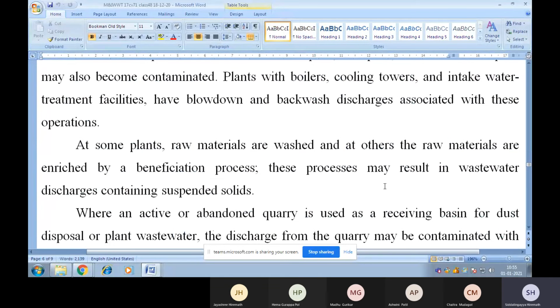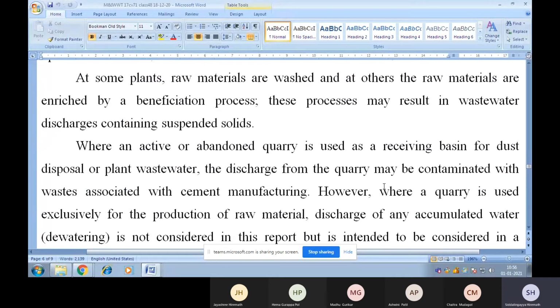At some plants, raw materials are washed, and at others, the raw materials are enriched by a beneficiation process. These processes may result in wastewater discharges containing suspended solids. Where an active or abandoned quarry is used as a receiving basin for dust disposal or plant wastewater, the discharge from the quarry may be contaminated with waste associated with cement manufacture.